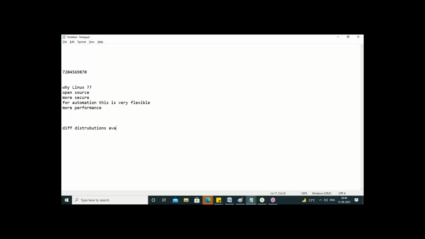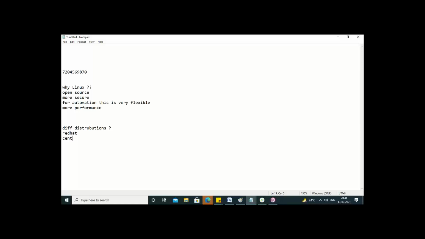So next, different distributions available in Linux. Guys, if I ask you, what are the different distributions we have in Windows? Windows 10, Windows 7, Windows XP, Windows 2000, Windows 2016, different distributions available. All are owned by Microsoft only. But guys, in Linux, again, we also have different distributions.